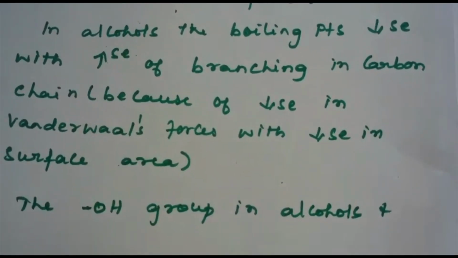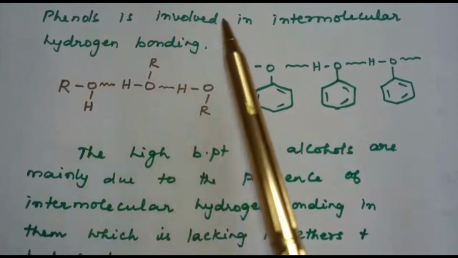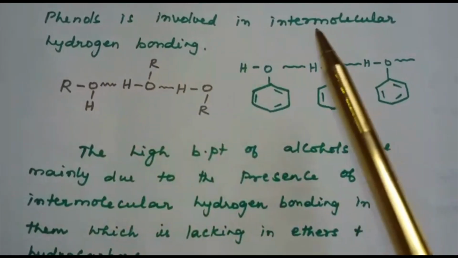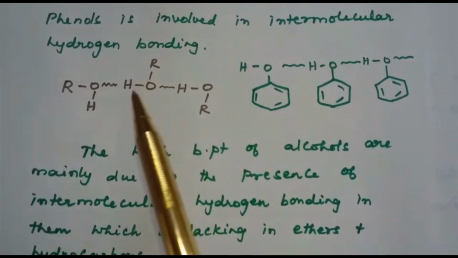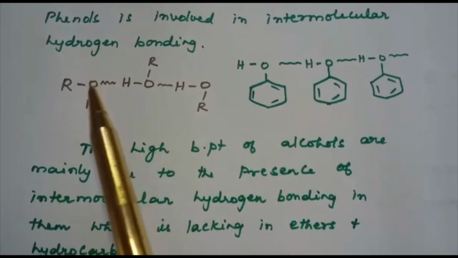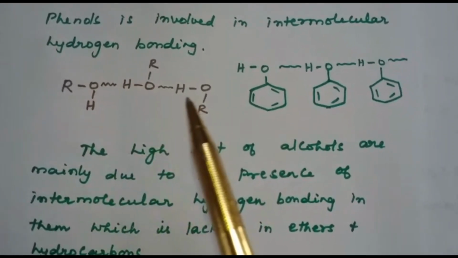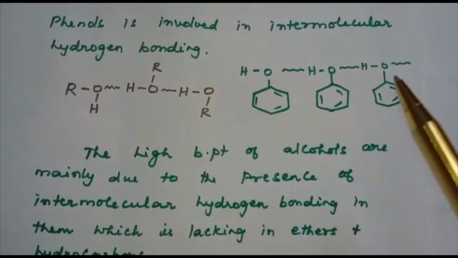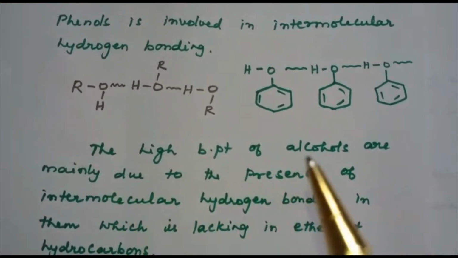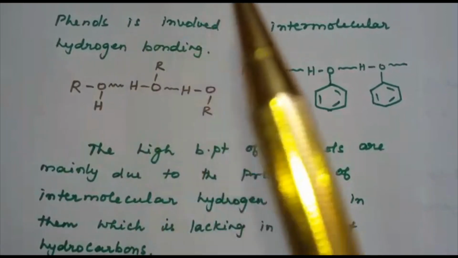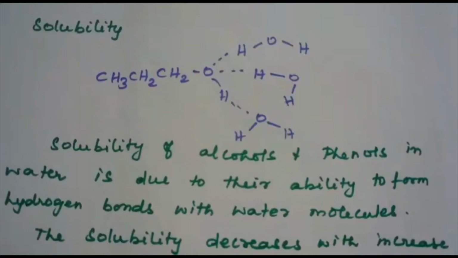And then the OH group in alcohols and phenols is involved in intermolecular hydrogen bonding. What do you mean by intermolecular hydrogen bonding? When a bond is formed between the hydrogen atom of one molecule and the electronegative atom of another molecule, it is known as intermolecular hydrogen bonding. This is the intermolecular hydrogen bonding of alcohol and this is that of phenol. The high boiling point of alcohols is mainly due to the presence of intermolecular hydrogen bonding in them, which is lacking in ethers and hydrocarbons.